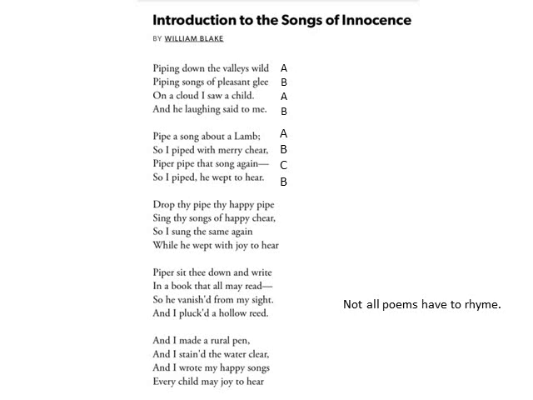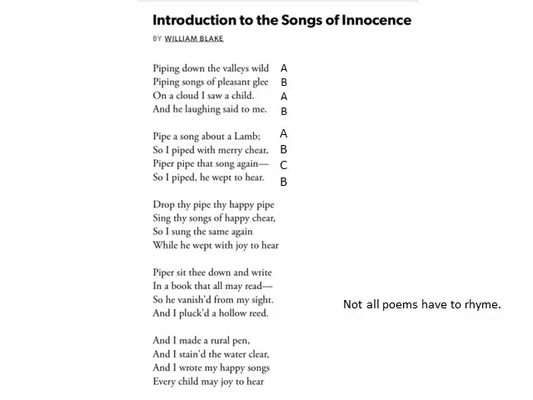Not all poems have to rhyme, but some poems do have a rhyme scheme. Now, if you look at this poem, Introduction to the Songs of Innocence by William Blake, look at the first stanza. Wild rhymes with child, and glee rhymes with me.